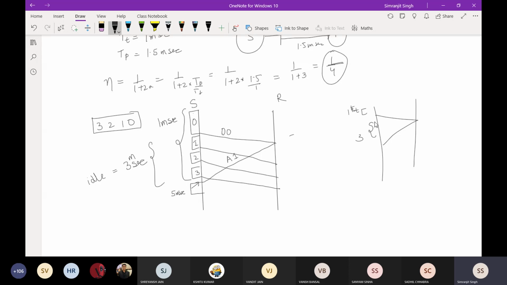So when you're sitting idle for 3 milliseconds, I put 3 packets, because to put a packet onto the link I only require 1 millisecond, so I can put 3 packets onto the link. Putting the packet and sending it across towards the receiver is a different thing. From the sender side, the time taken is only putting the packet onto the link. Transmission time is totally different, it depends upon the distance and velocity. I do not want to talk about that.